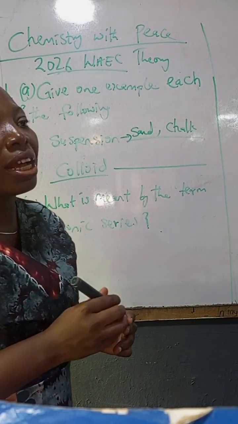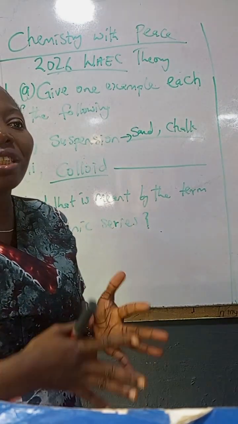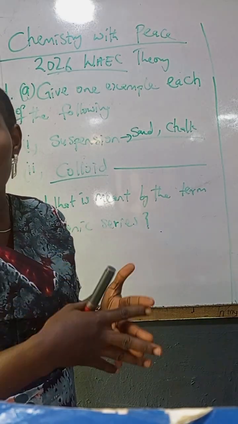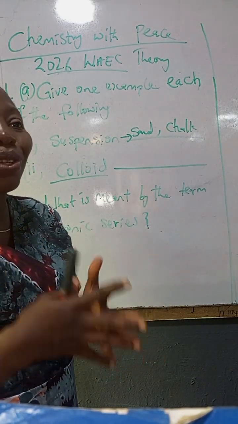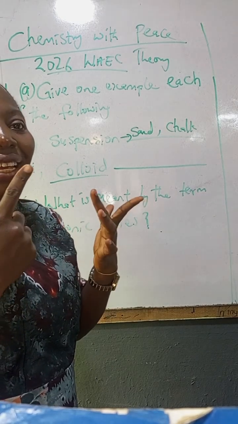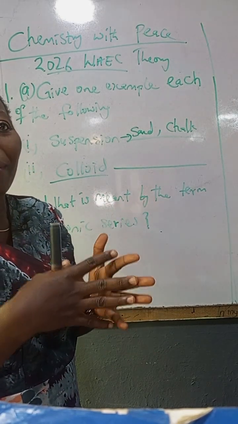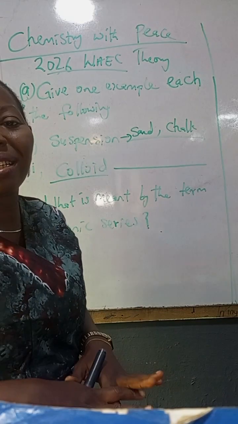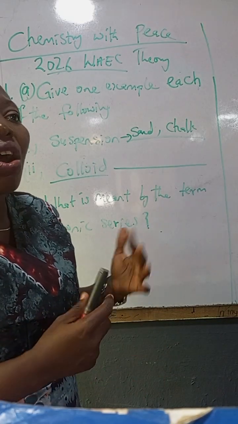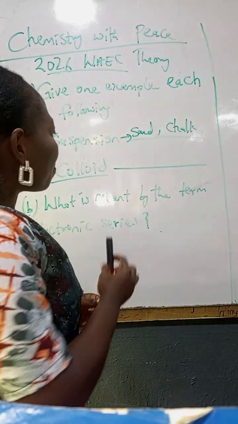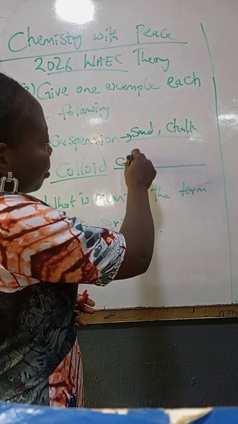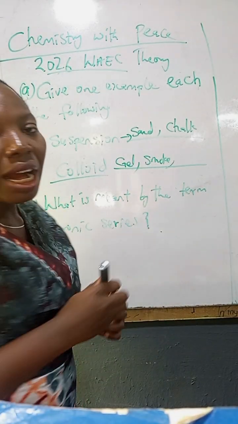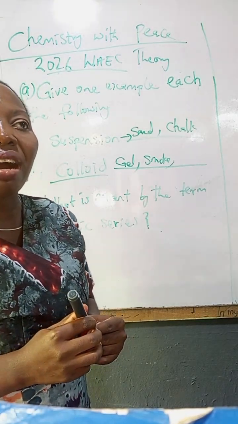What is a colloid? A colloid is a heterogeneous mixture whereby the particles that dissolve in a solvent are large but not large enough to be seen with naked eyes. So it's combined in the sense that it cannot settle, and it cannot be filtered. Under there we have examples. We have gel, we have smoke, and under it we also have starch.